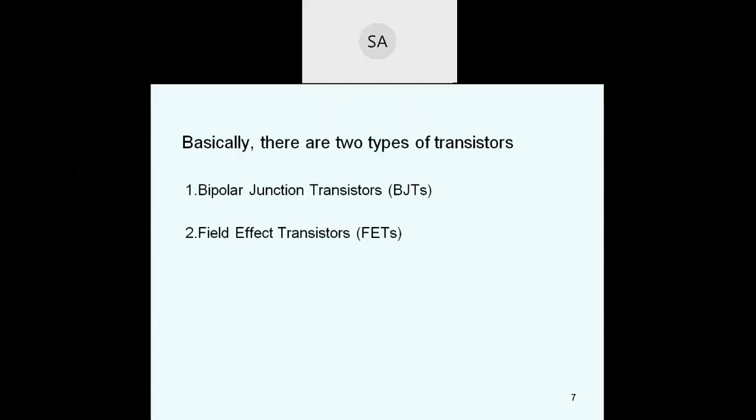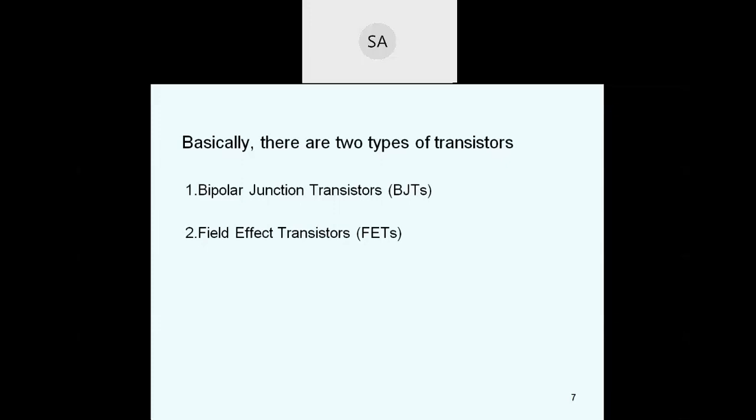In bipolar junction transistors, the current conduction is due to both majority and minority charge carriers, whereas in the field effect transistor the current is due to majority charge carriers only. BJT is also known as a current controlled device, because its operation can be controlled by the current applied to the base terminal.